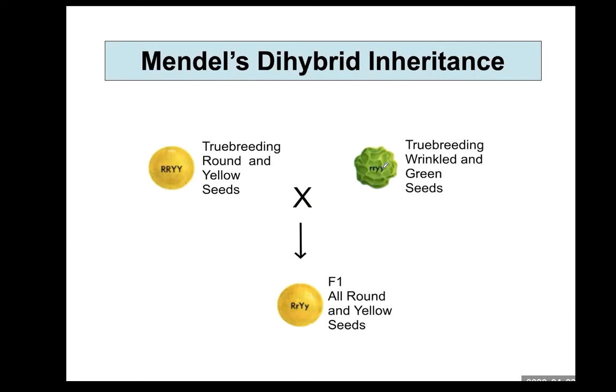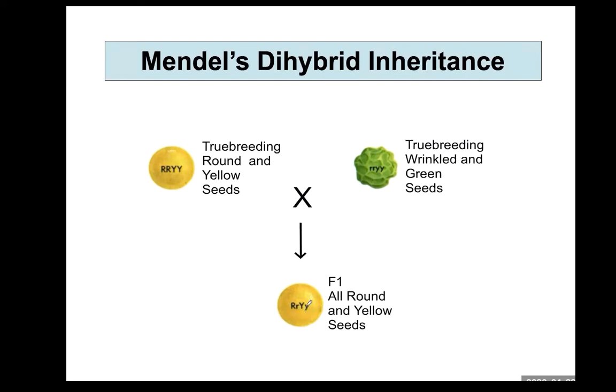To find out, Mendel crossed homozygous plants having round yellow seed with plants having wrinkled green seed. Then, in the F1 generation, he got round yellow seed.